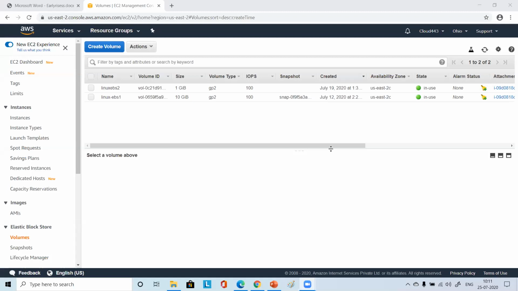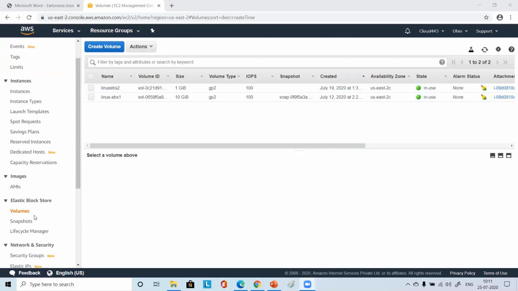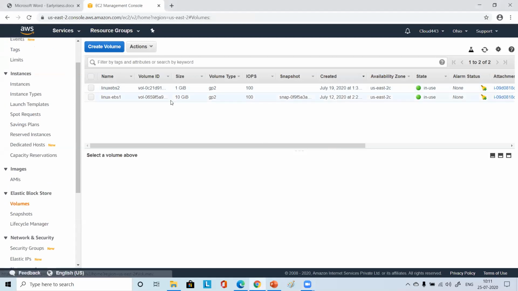So now please come to this EC2 dashboard. You see your instance is running. You come to volumes, click here, and you will see one volume is there, 10 GB, and all others will have 1 GB also. And Urvashi, you may be having only one, right? Okay, not an issue.